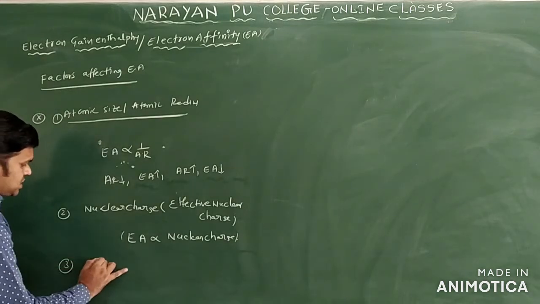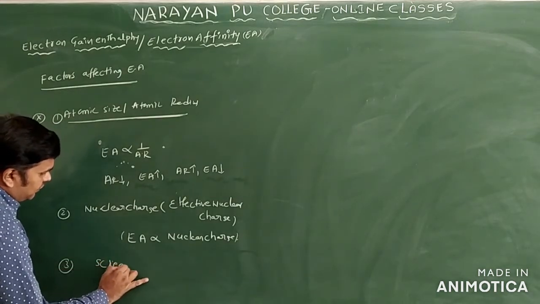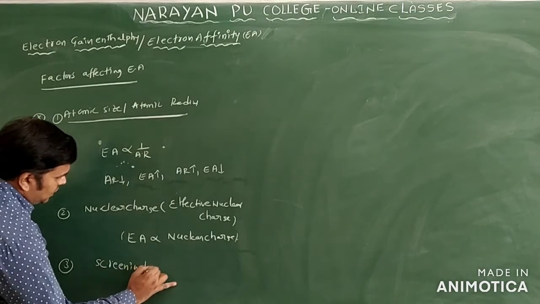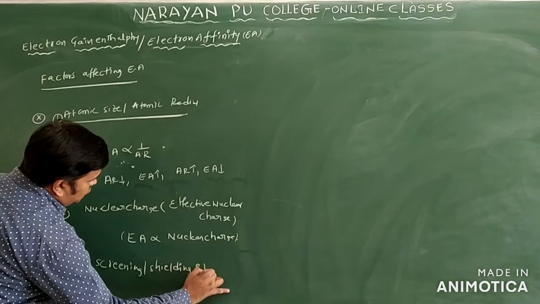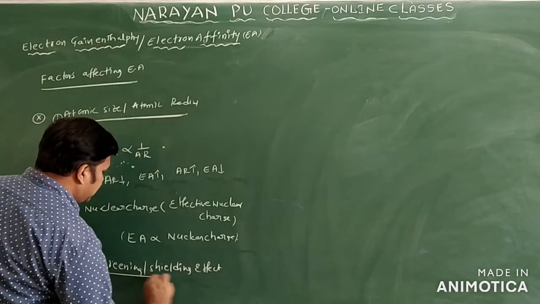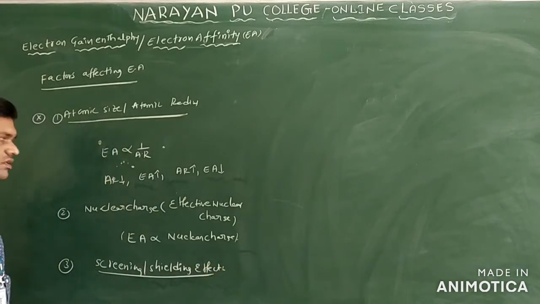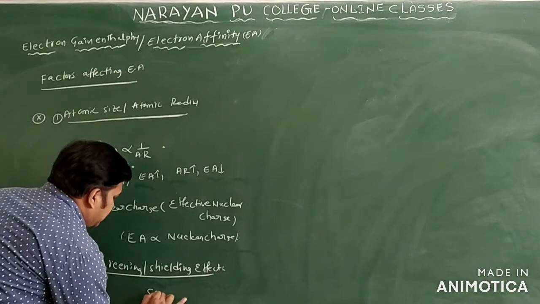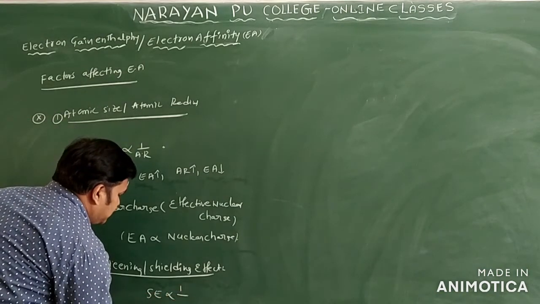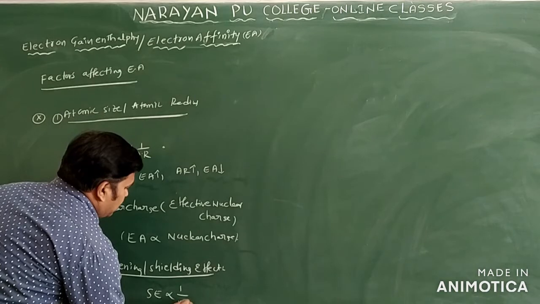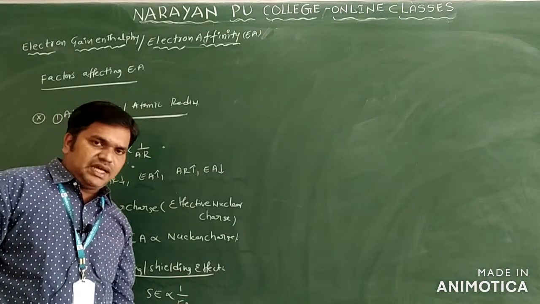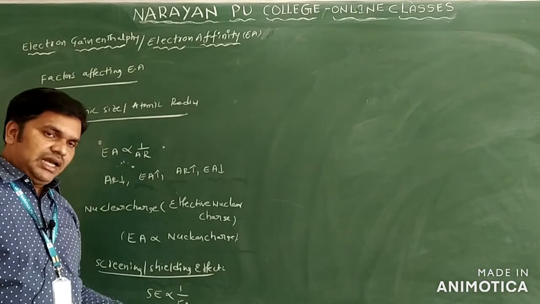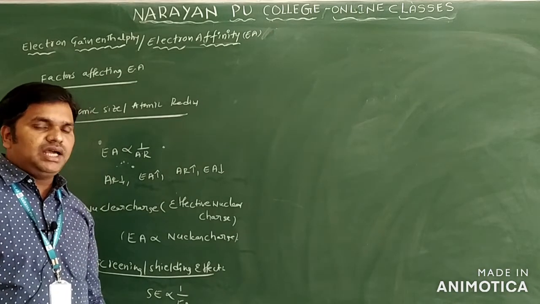And one more factor here is the screening or shielding effect. Like ionization energy, the screening effect is inversely proportional to electron affinity. The more the shielding effect, the less the electron affinity; the less the screening effect, the more the electron affinity.